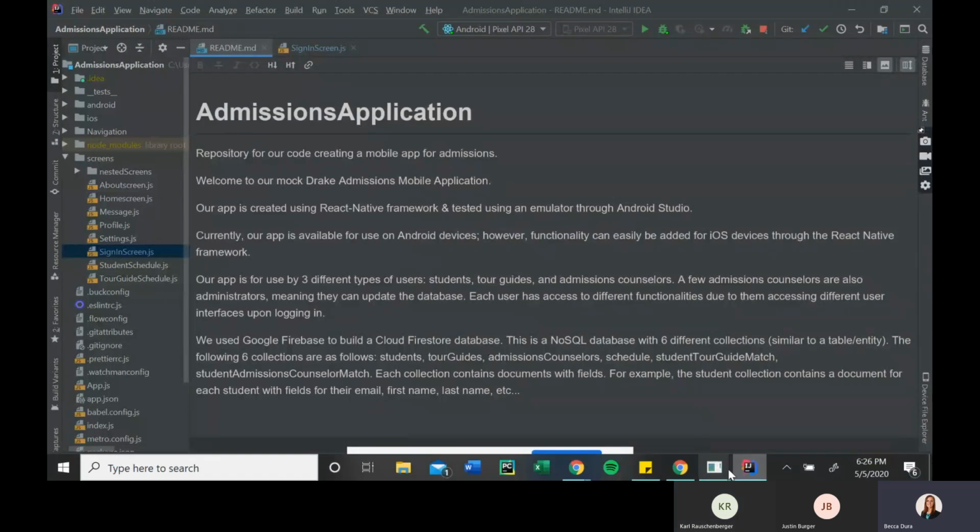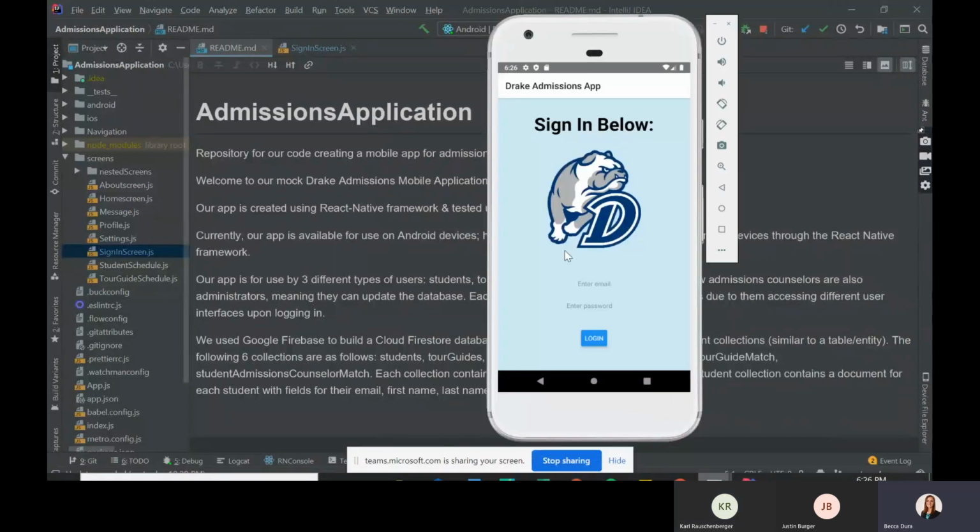Now we're going to look at the actual app. This is our sign-in screen. Once we enter the email and the password, it goes to the Google database where it authenticates that user, and that's how it logs you in and shows you the screens that you're supposed to see depending on whether you're a student, a tour guide, or an admissions counselor. So now Carl's going to talk a little bit more about the app here.